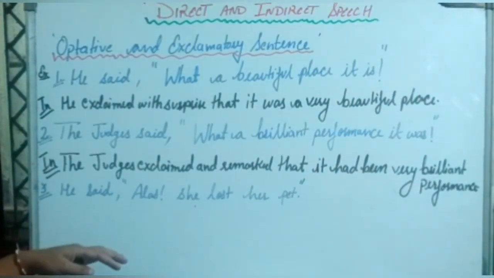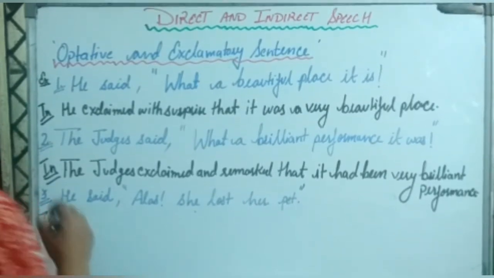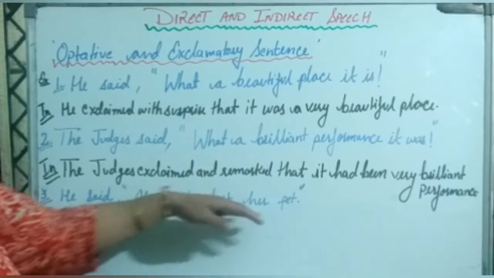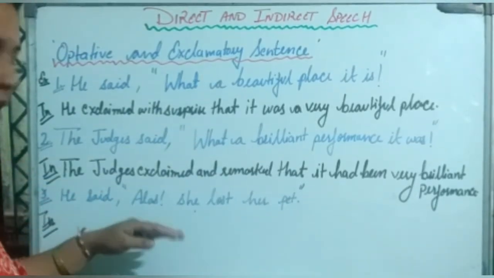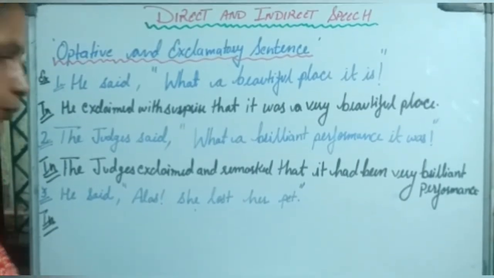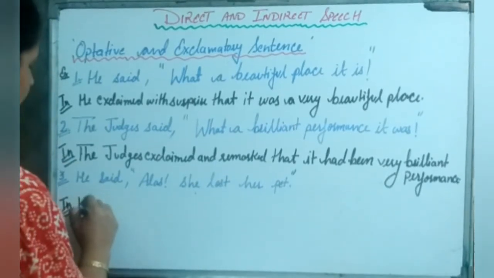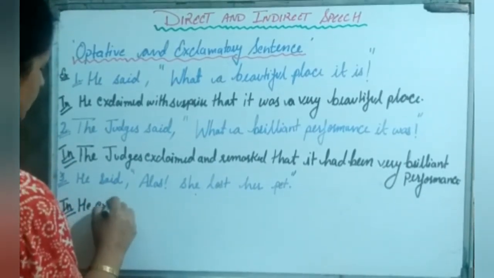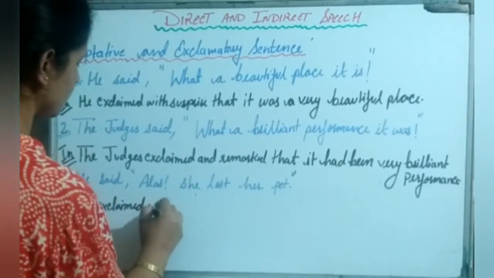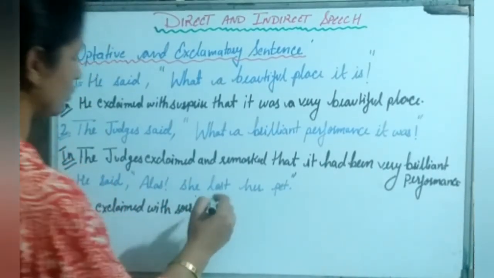now let us understand this third example by converting it into indirect speech. He said, alas, she lost her pet. So this expression is giving us idea of sorrow. From this third sentence into indirect speech, he exclaimed with sorrow.